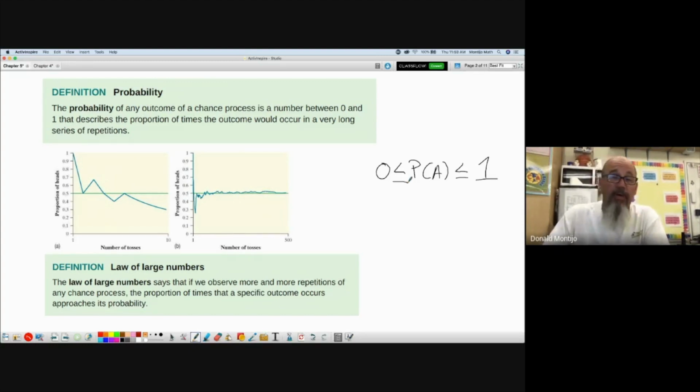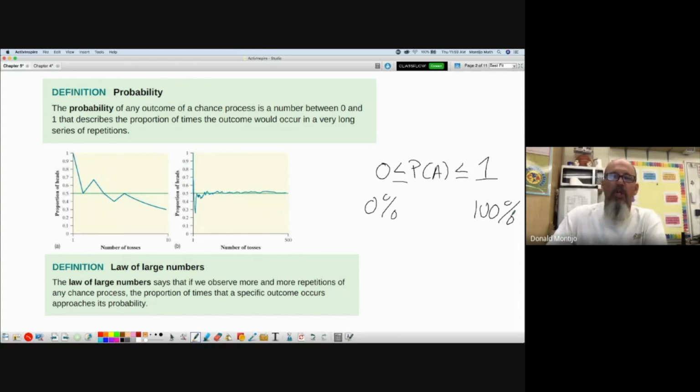If the probability of an event equals 1, that means guaranteed, for sure, certainly, this is going to happen. Any value in between. So the probability must be a number between 0 and 1, or if you like percentages, between 0% and 100%.